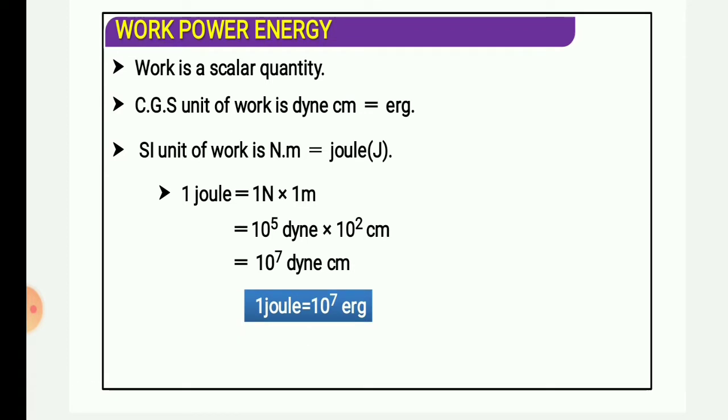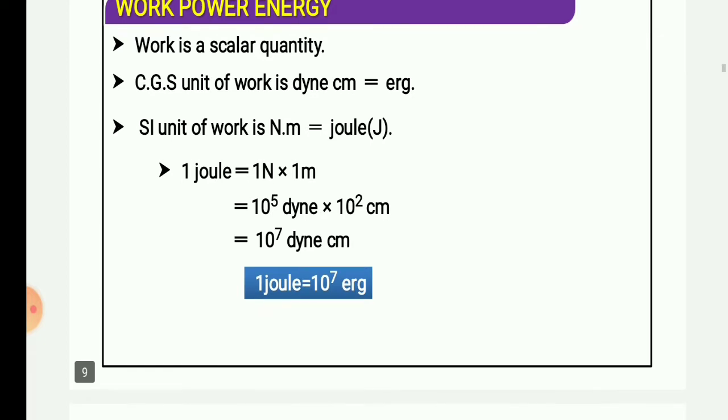Obviously, if 1 newton force is applied on any object, and the displacement produced by 1 newton force is 1 meter, then definitely the work done will be 1 joule, because 1 newton into 1 meter is 1 joule. Okay, so here 1 newton is converted into 10 raised to power 5 dyne, and 1 meter is converted into centimeter, 10 to power 2.